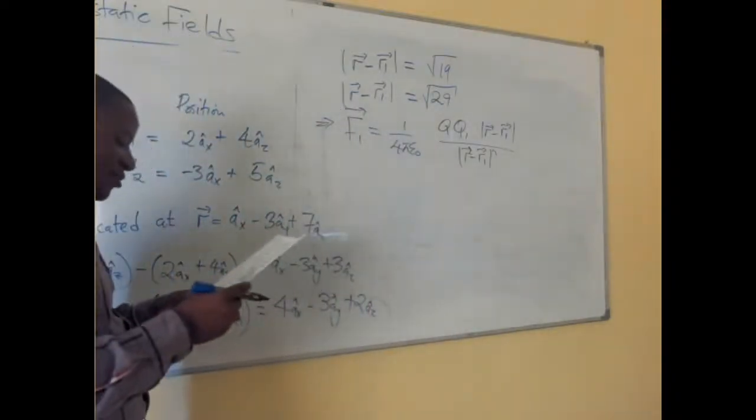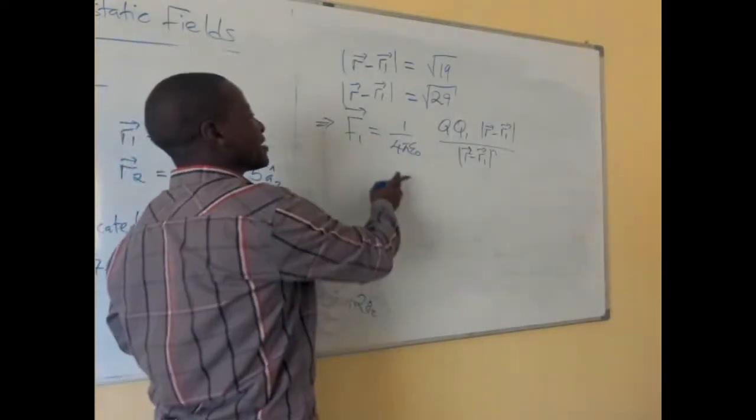So that is where you get that, and then the rest is mathematics.